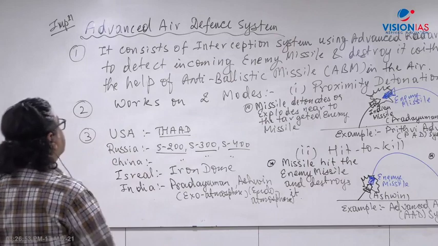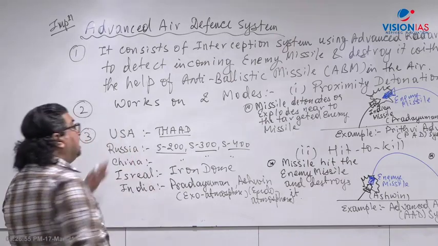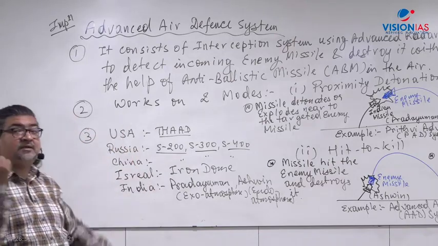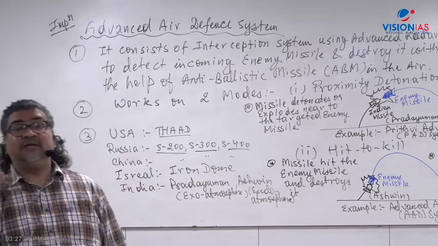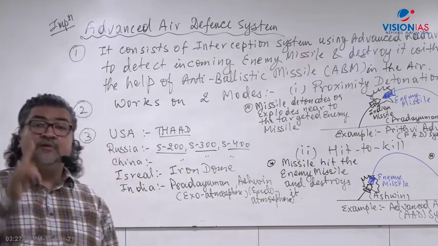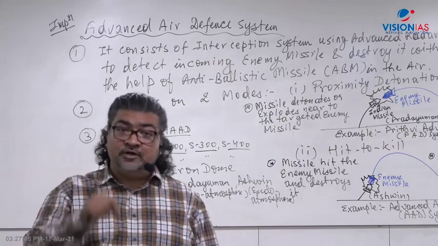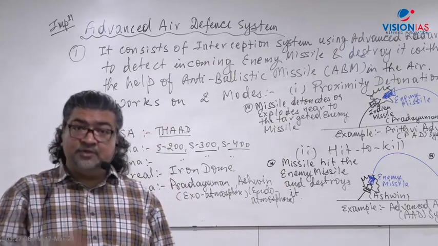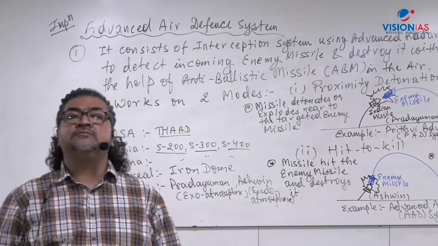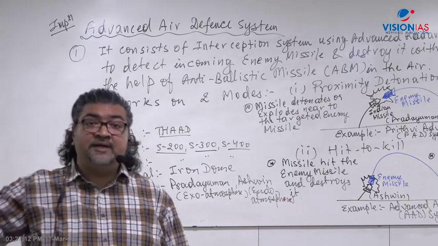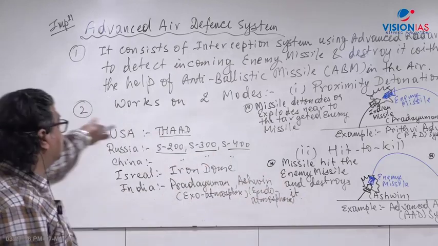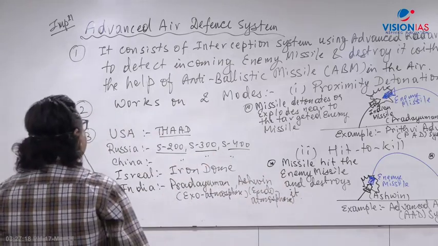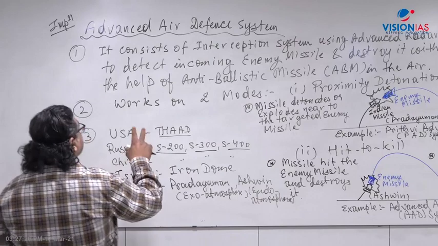The first such defense system will be set up in Delhi. Why will Delhi be guarded with such missiles? Because whenever there is a war, the capital, the political head, New Delhi, will be under target. So the government has decided to guard New Delhi with such an advanced air defense system. This is very important for the examination.